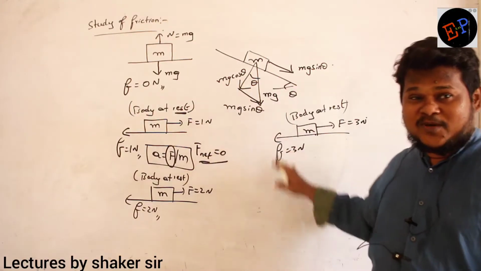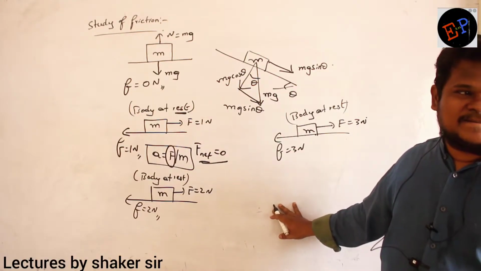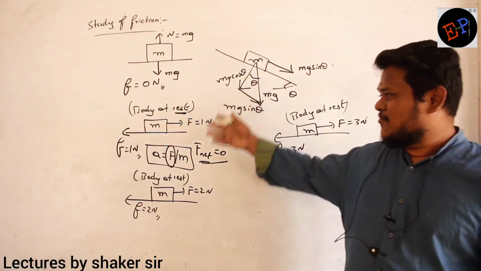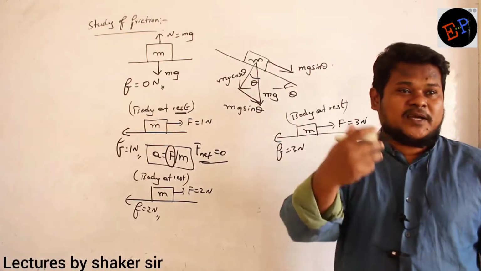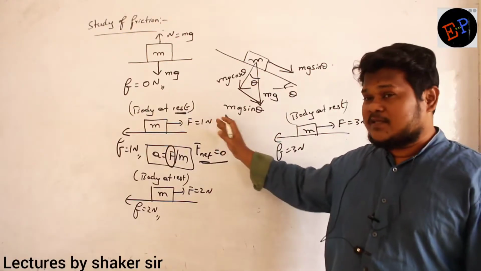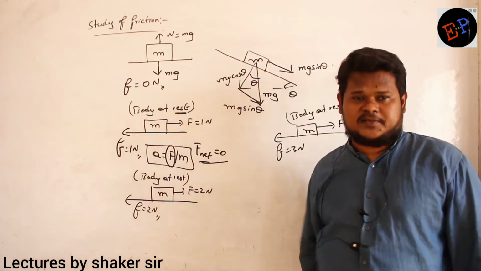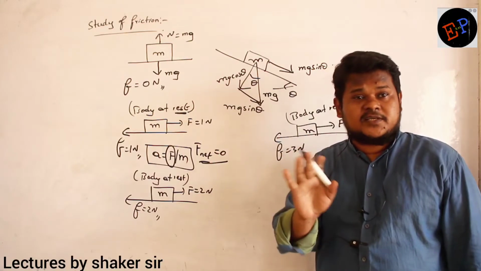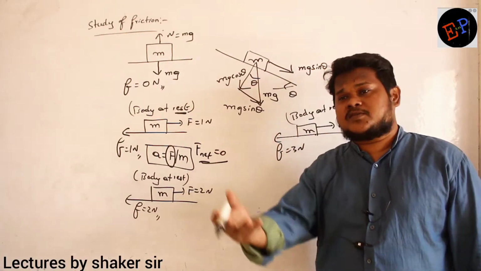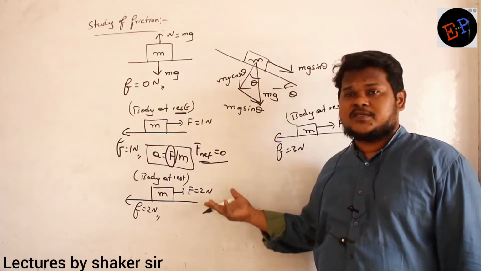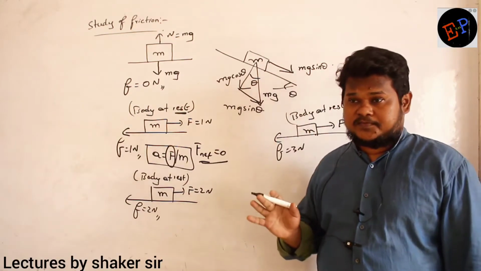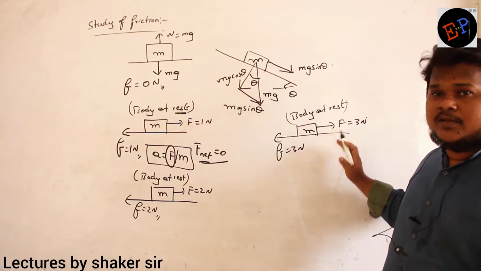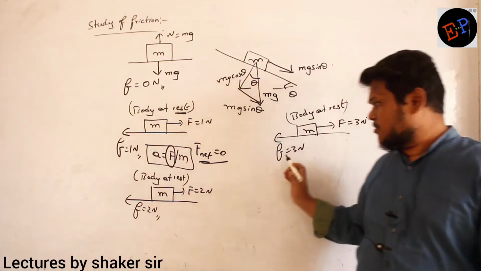Up to here what do you understand? What you should understand is that friction is increasing according to the magnitude of the force. If you are increasing the external force, friction is also increasing. That's what we understand. So friction is not a constant value. It depends on some factors. So here one factor on which it is depending is external force. Are you able to understand? You are increasing the external force, 1 Newton, 2 Newton, 3 Newton. Friction is also increasing, 1 Newton, 2 Newton, 3 Newton.